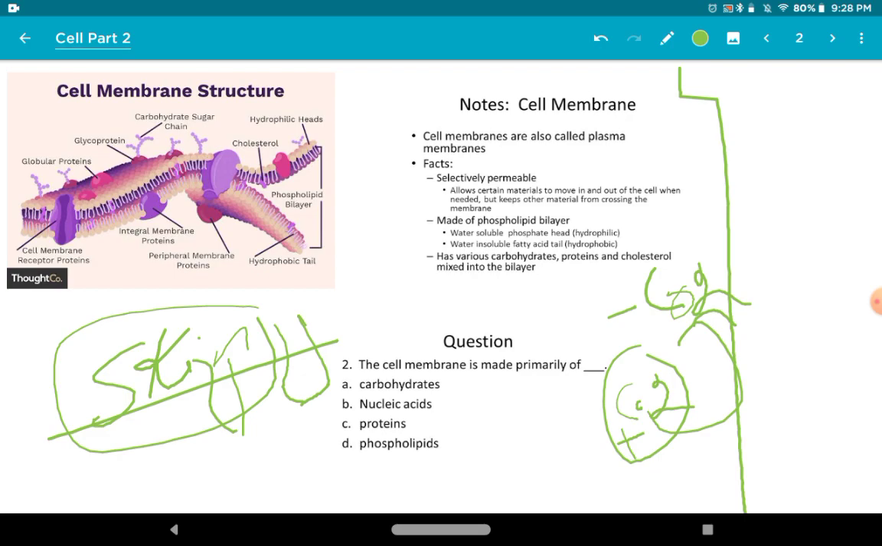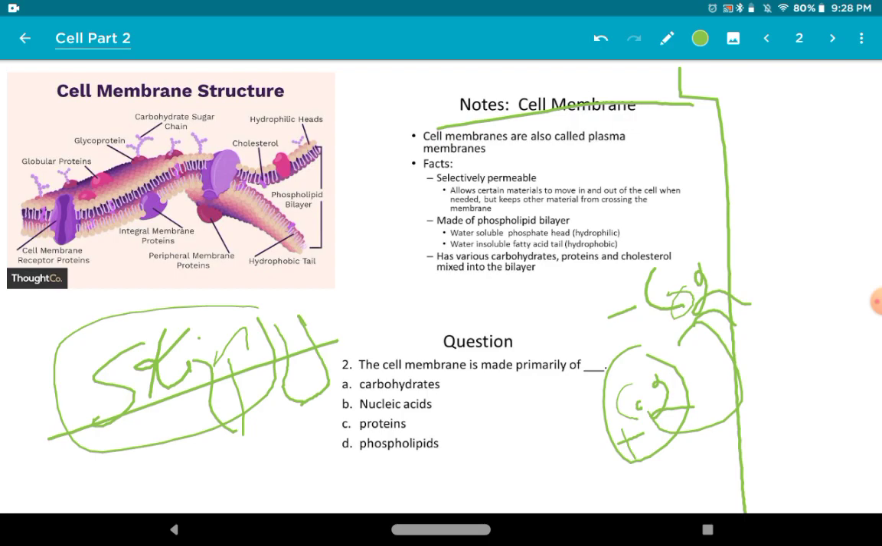So this is the notes. We can see cell membranes are also called plasma membranes. Fact: selectively permeable, allow certain materials to move in and out of the cell when needed, but keeps other material from crossing the membrane.